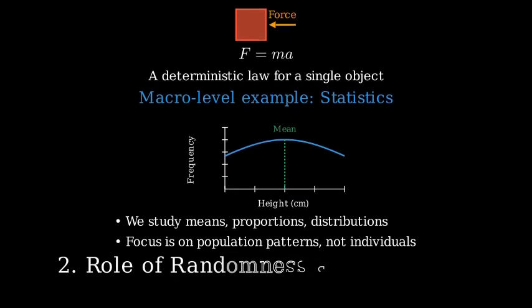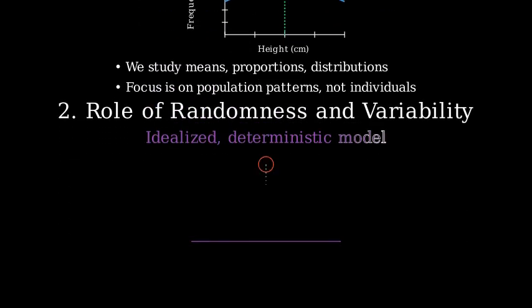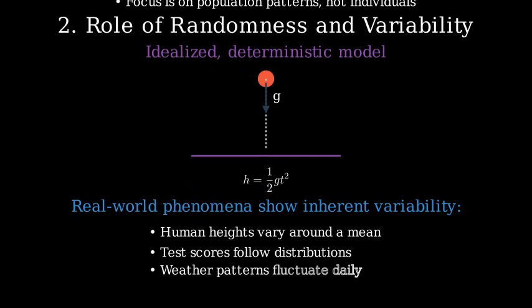A key difference is the role of randomness and variability. Deterministic sciences often assume idealized noise-free conditions. In a perfect vacuum, with no air resistance, an object falls exactly according to gravitational equations. But real-world phenomena, whether biological, social, or economic, exhibit inherent variability.